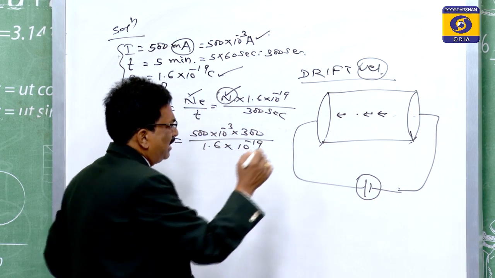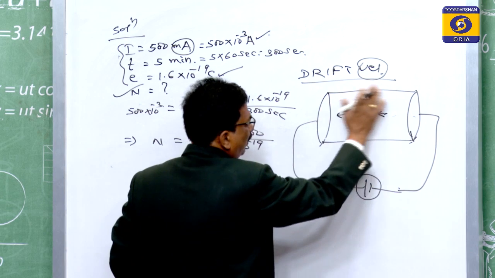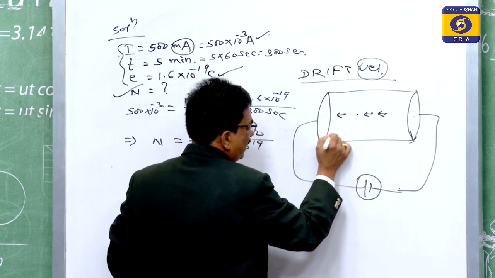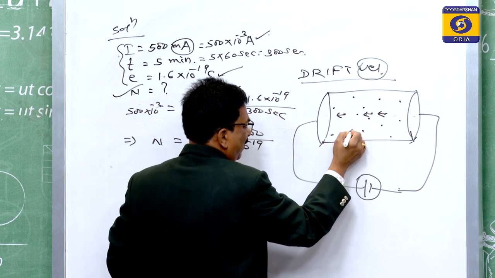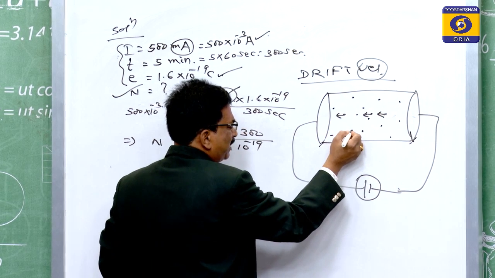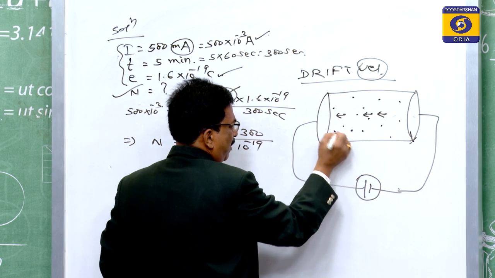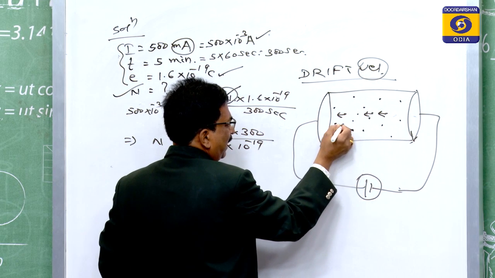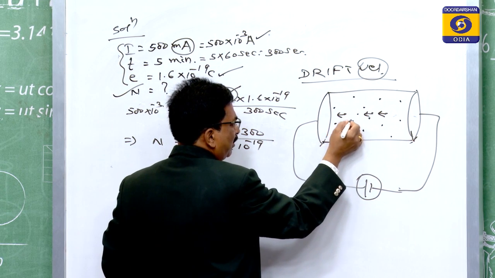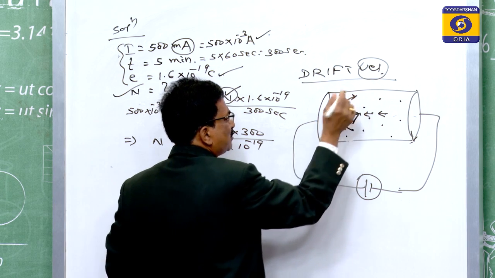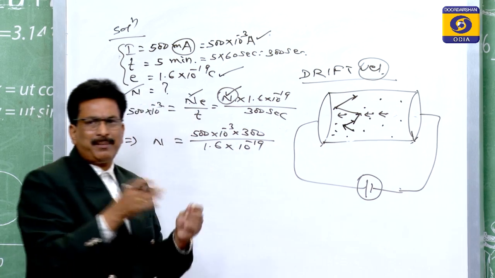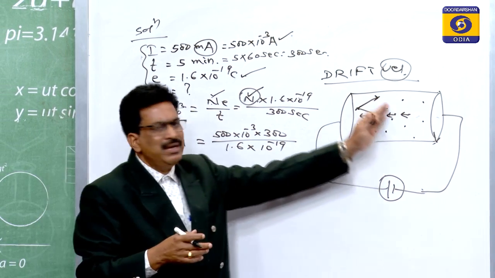Due to their acceleration, these electrons will collide with themselves. It means if you take one electron in motion, suppose it goes there and makes one collision, then it will collide with that one, then with this one, then with this one. So, such collisions are going on among these electrons.